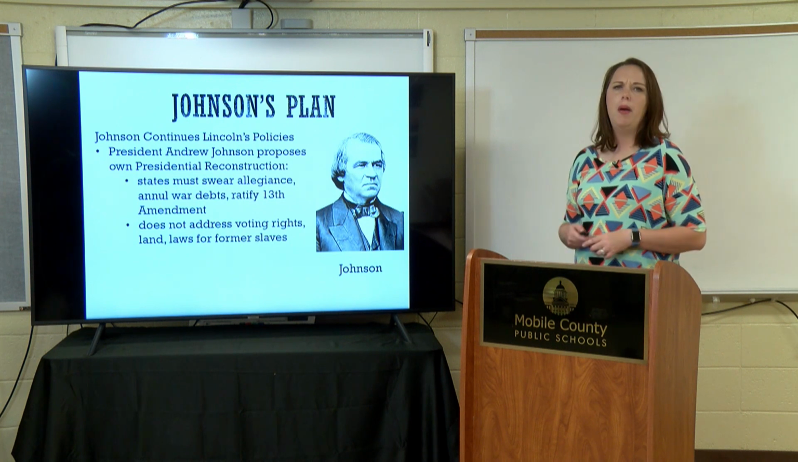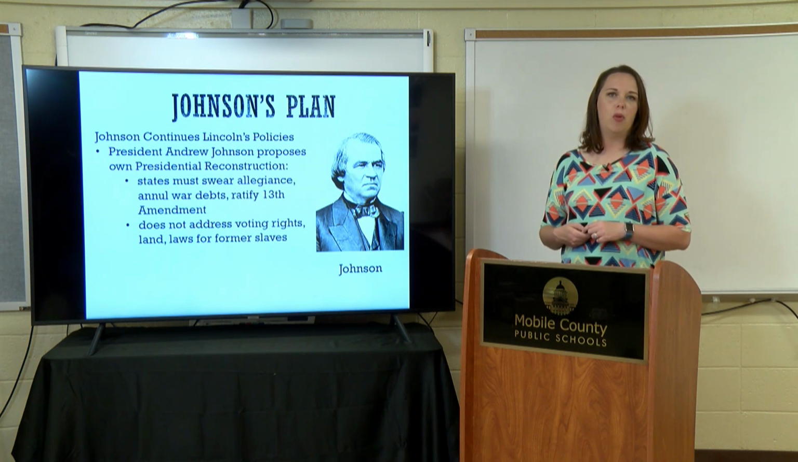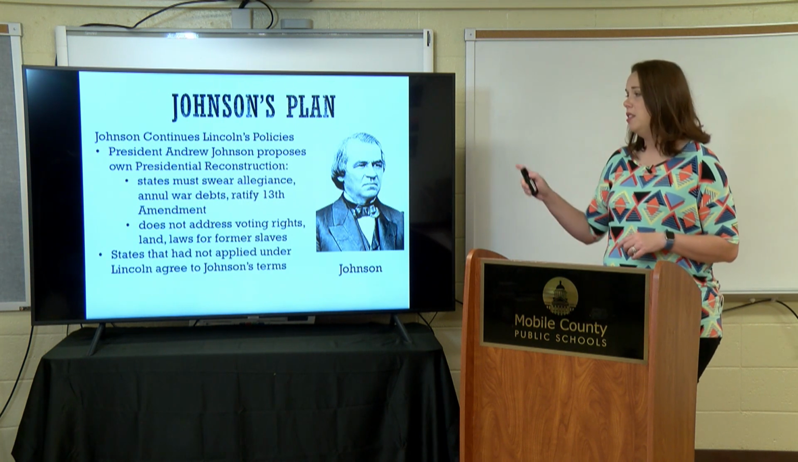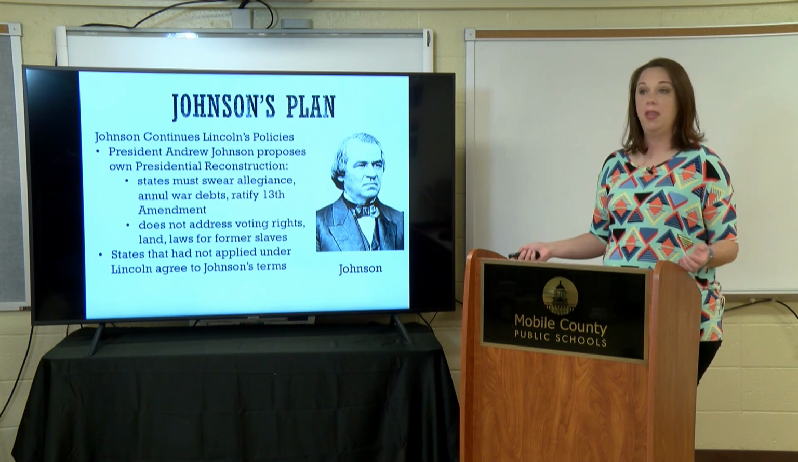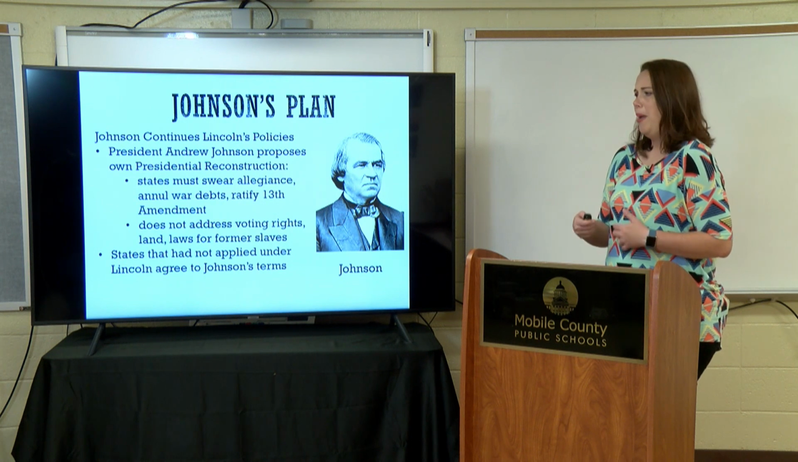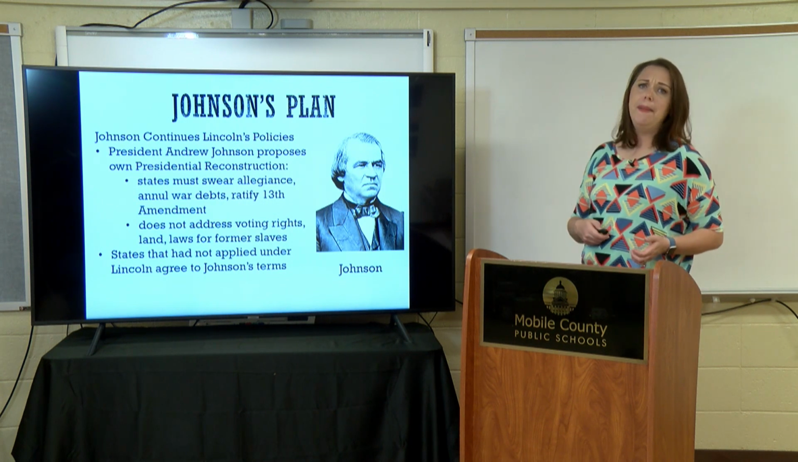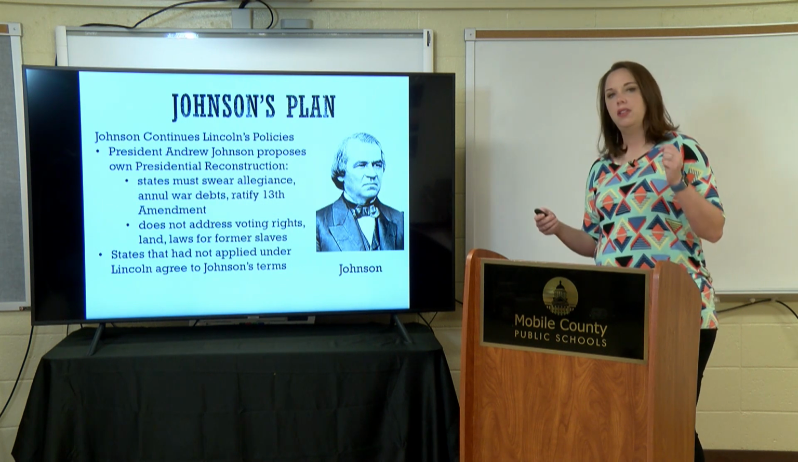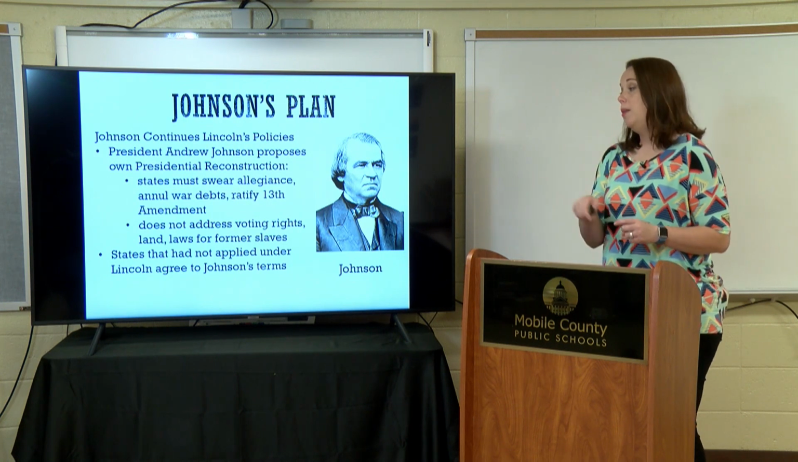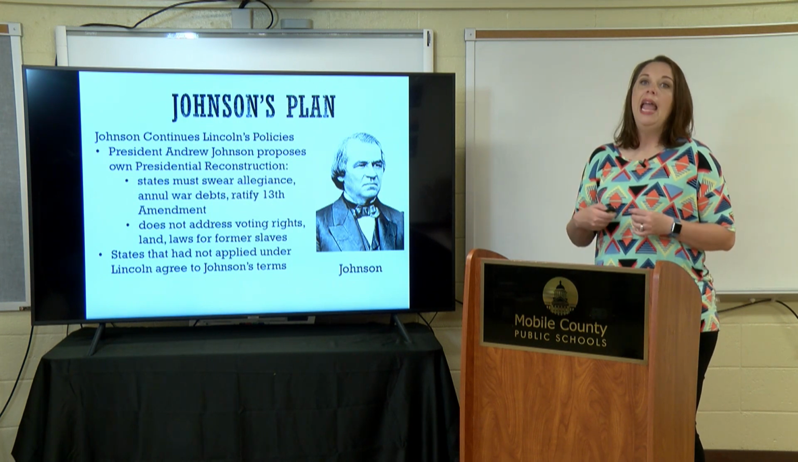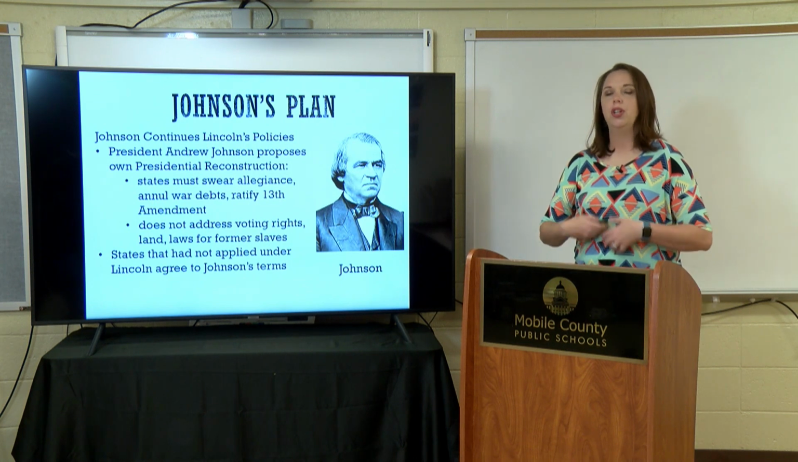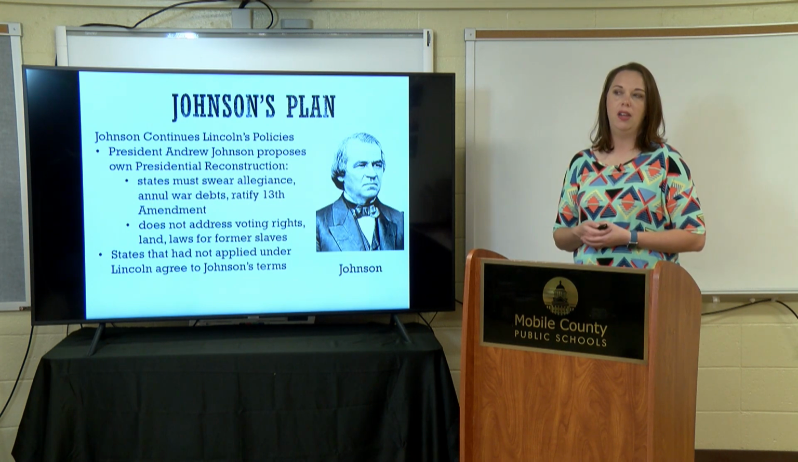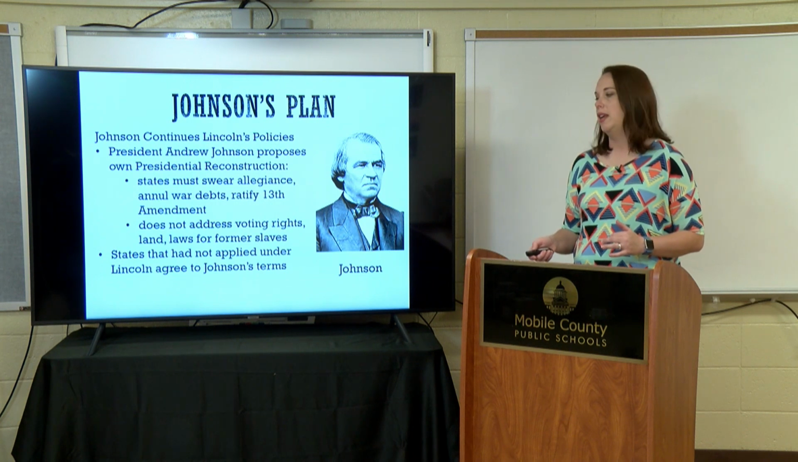Now, one of the big problems with Johnson's plan that a lot of the radical Republicans have issues with is the fact that it doesn't address voting rights, land, or laws for former slaves, so it doesn't help them out much. And basically, what's going to happen is that all of these states that didn't come under the 10% plan under Lincoln are going to be able to come under Johnson's terms. Lincoln's plans were pretty lenient when it comes to Reconstruction and allowing these former Confederates to come back into the Union. Johnson's plan is a little bit more lenient than that.